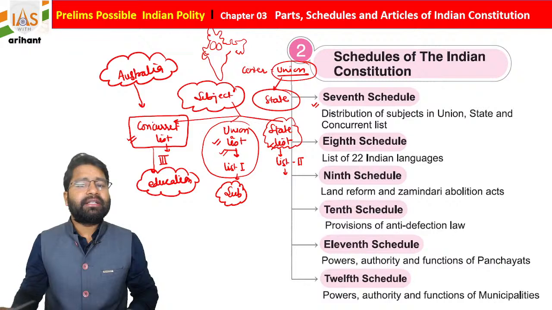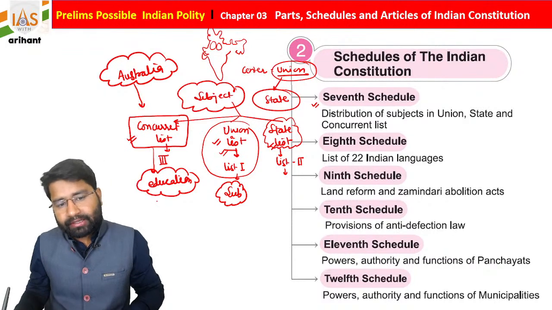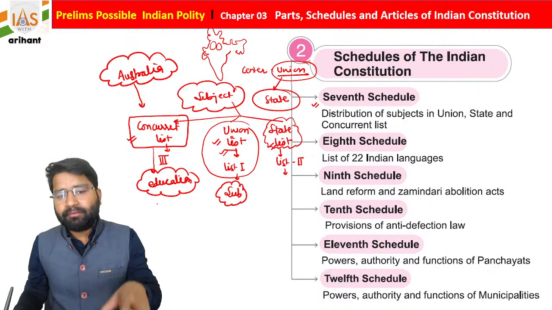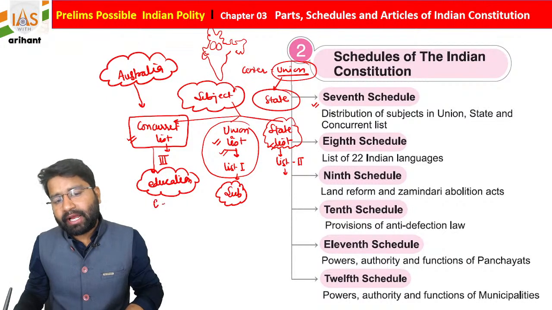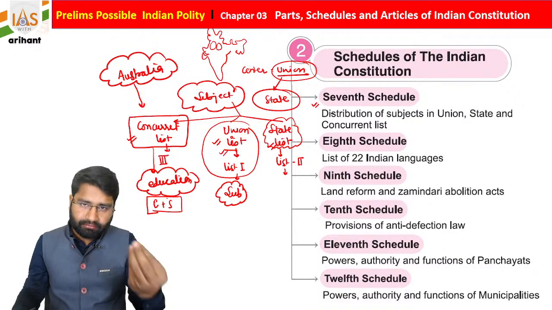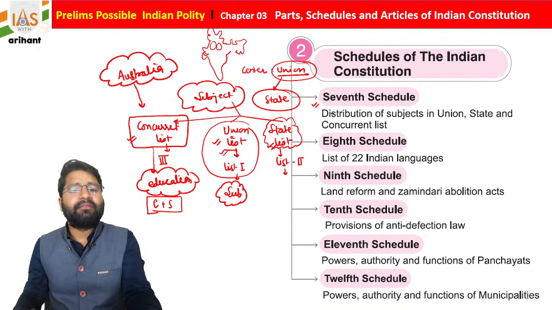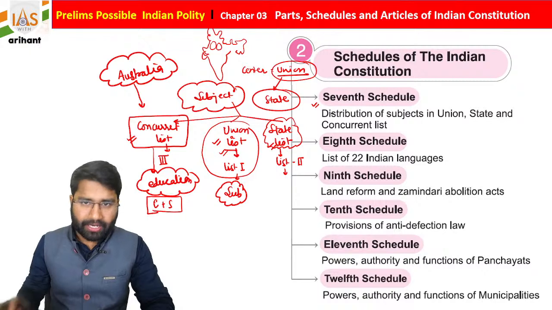Under the Concurrent List, those matters are included, so the Centre as well as the state can both make any law as well as any provision to regulate. I hope you understand it.